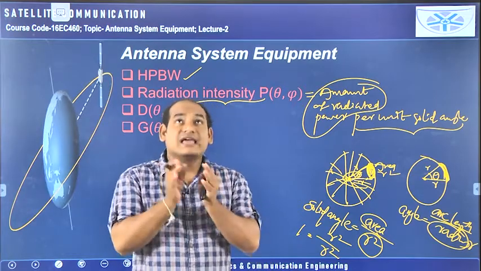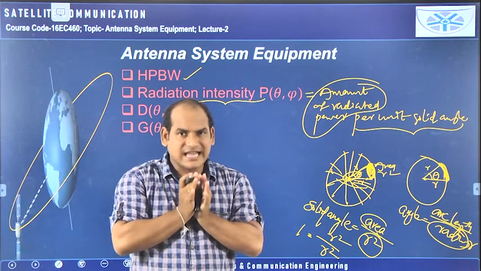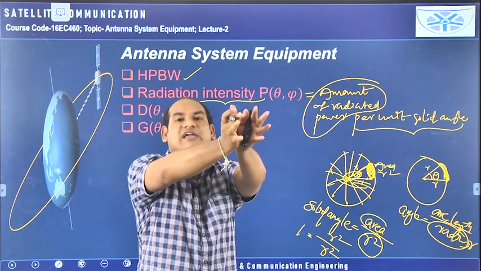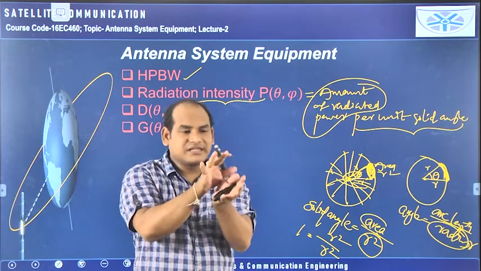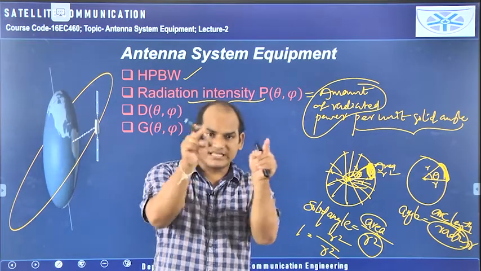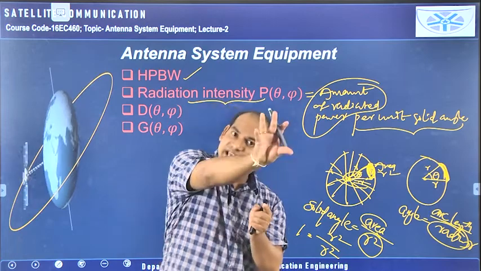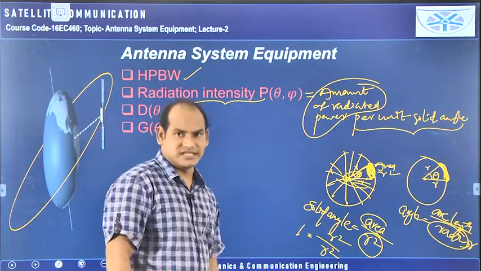You should consider only a certain portion, like a solid angle. The antenna is here, so from the center you need to take a unit solid angle only. If you extend like this, that roof will be subtended by this particular amount of area only. So through that area, how much power is radiated, that is called radiation intensity.